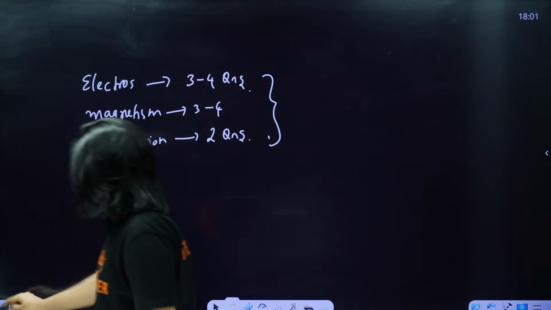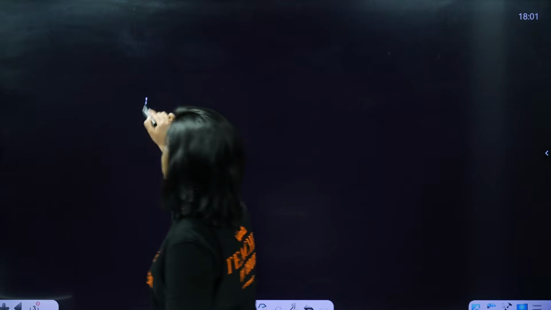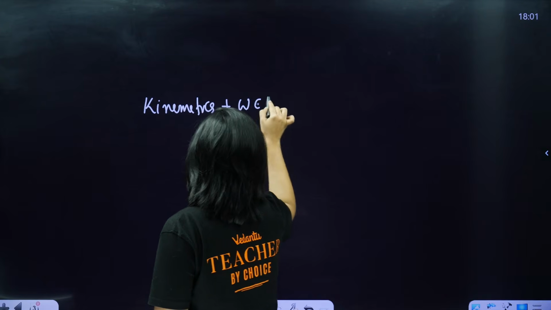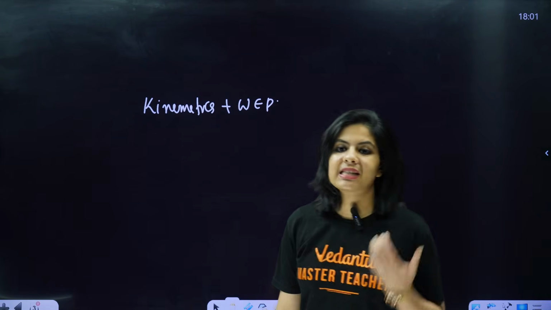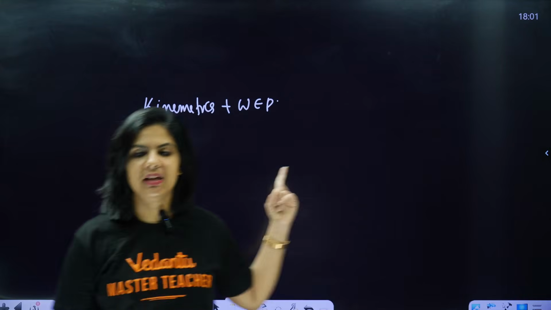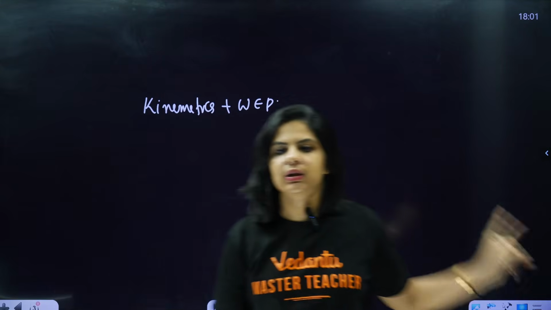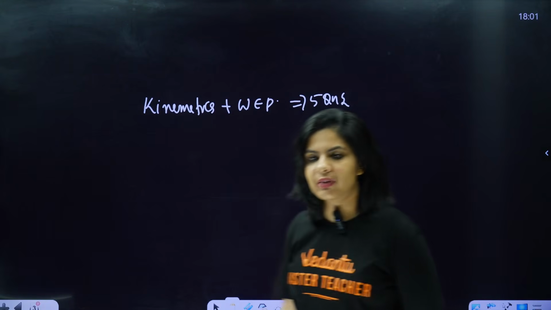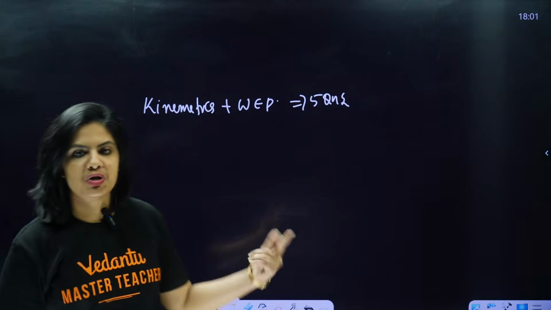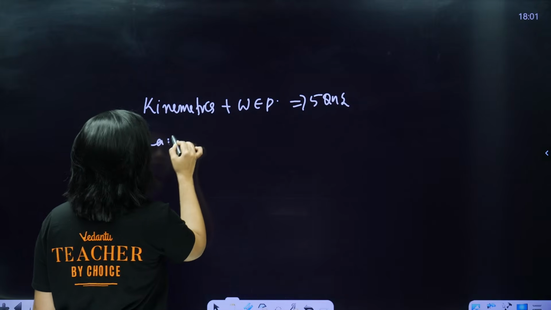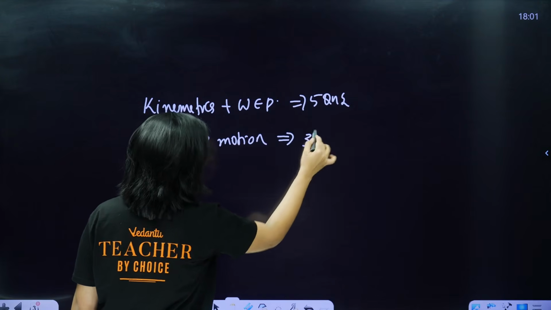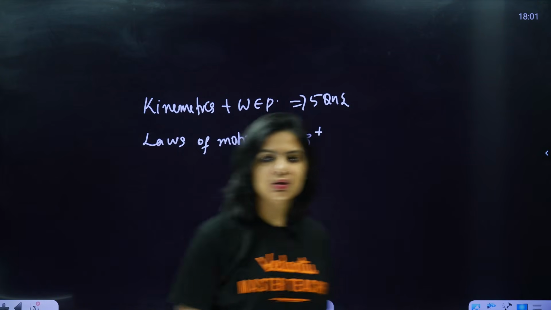And after that, kinematics. Kinematics and work energy theorem, don't miss them, because this is our base. Kinematics plus work energy theorem is our base concept, and even in 12th we will be using its applications. So from kinematics plus work energy, you can again expect up to 5 questions. And laws of motion is another foundation chapter, where we can expect 3 plus questions. So these are the important chapters you should study.